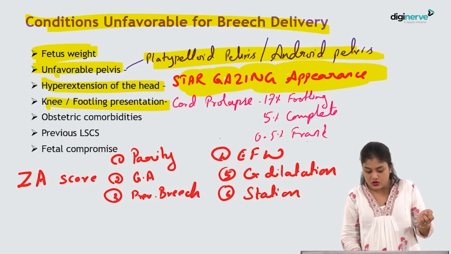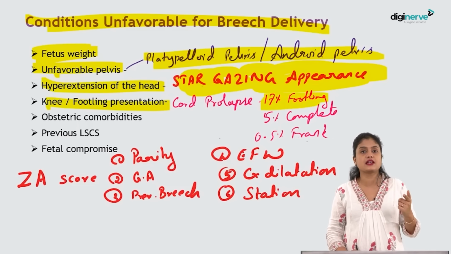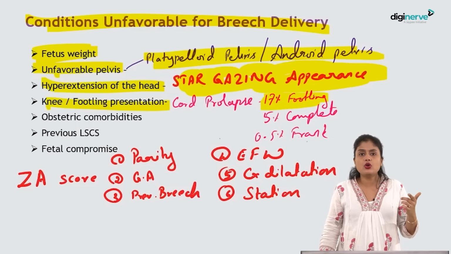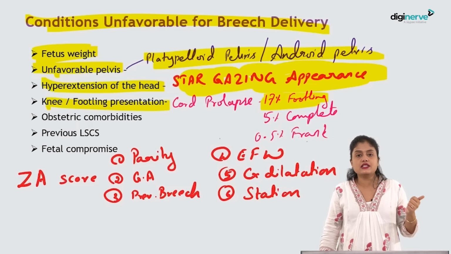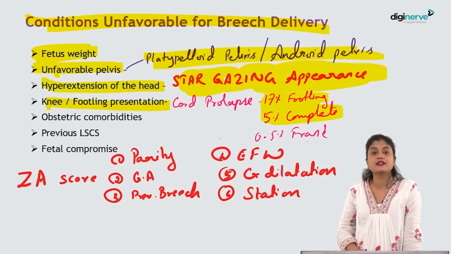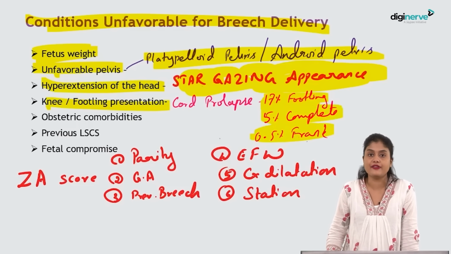Remember, in case of footling, the chance of having cord prolapse is as high as 17%. So, with a 17% chance that you will lose the baby, nobody would prefer to do a vaginal delivery, isn't it? Footling presentation, or in case of complete breech, chance is 5%, whereas frank breech has less chance, that is as low as 0.5%.